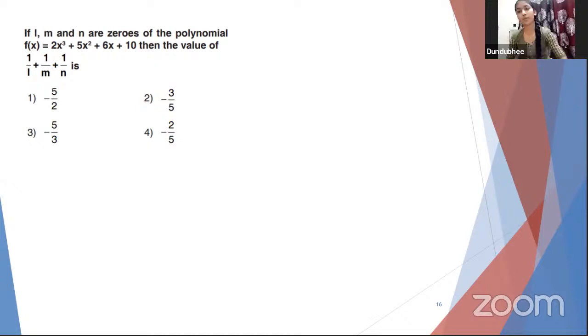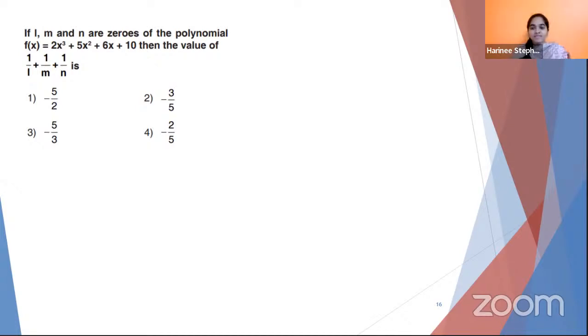Cubic. Cubic polynomial means how many relations are there with respect to its zeros? There is alpha plus beta plus gamma. There is alpha into beta into gamma. And there is alpha beta plus beta gamma plus gamma alpha. Can you recall? Okay, fine.